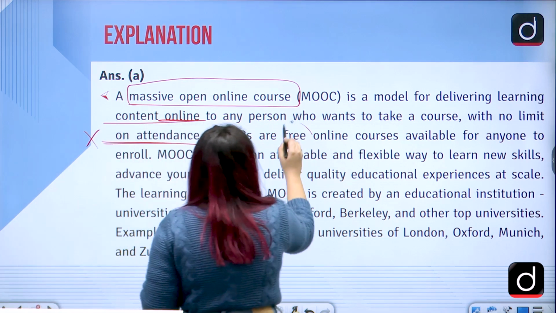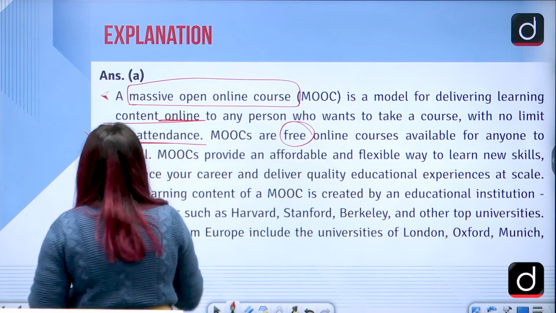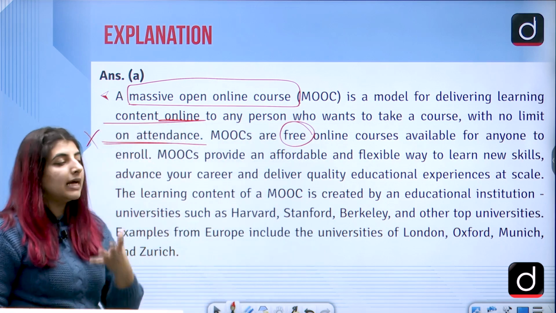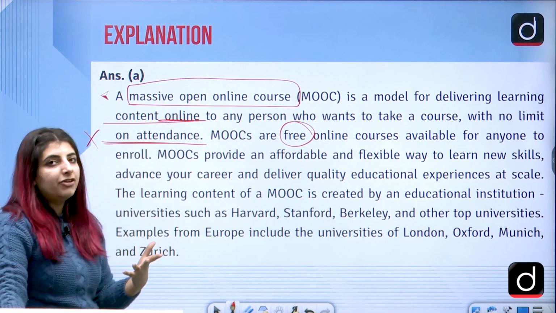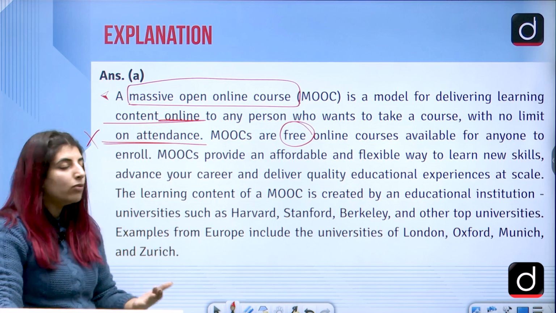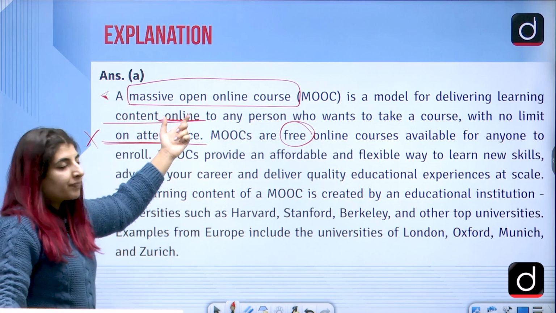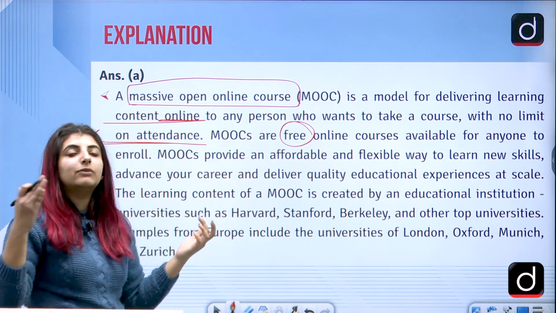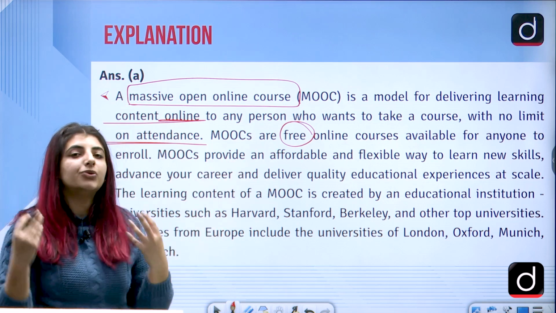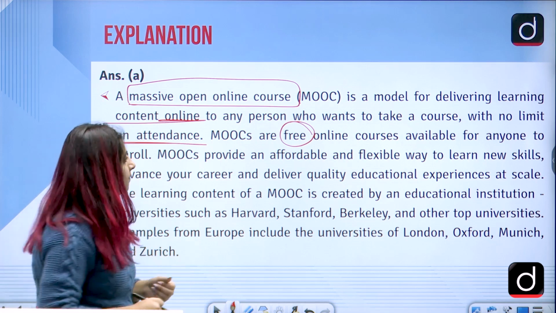Hence they are free. So if you are making notes, jotting down certain pointers while watching this video, you can just write down the pinpoint features. So for instance, if you are writing on MOOCs, first of all, write the full form. Then write that it's a free online course, correct? Which means that it is available to anyone and everyone who wants to study. Hence, it's free as well.